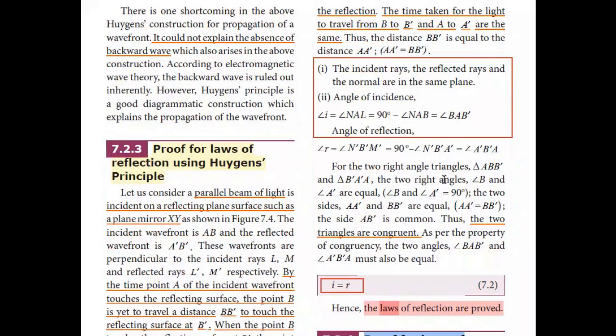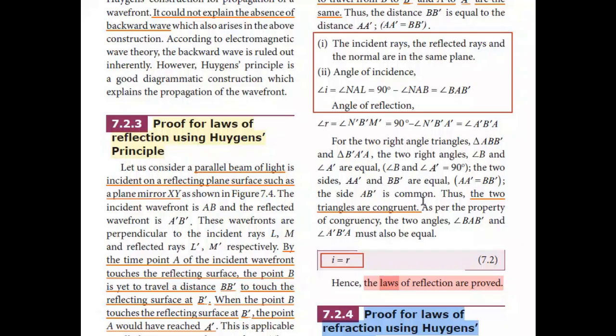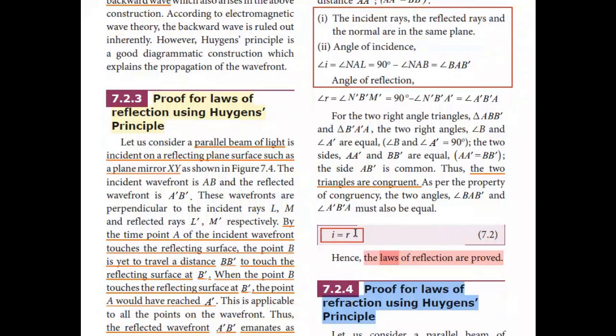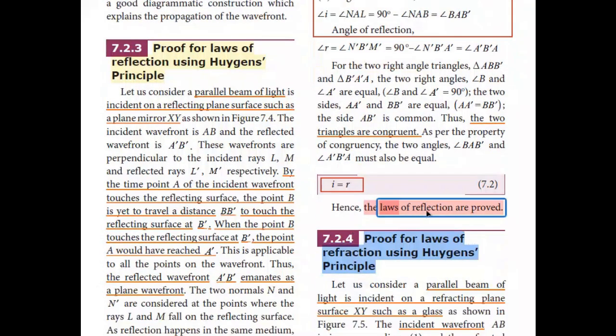For the two right angle triangles, triangle ABB' and triangle B'A'A, the two right angles, angle B and angle A', are equal, as both are equal to 90 degrees. The two sides AA' and BB' are equal. The side AB' is common, thus the two triangles are congruent. As per the property of congruency, the two angles, angle BAB' and angle A'B'A, must also be equal. Therefore, the angle of incidence i should be equal to the angle of reflection r. So the laws of reflection are proved.